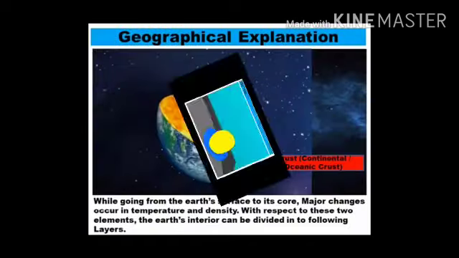Now, students, here is one more activity on page number 11 of your geography textbook. You can try this at home with the help of clay. You can take three colors of clay, that is red, yellow and blue.